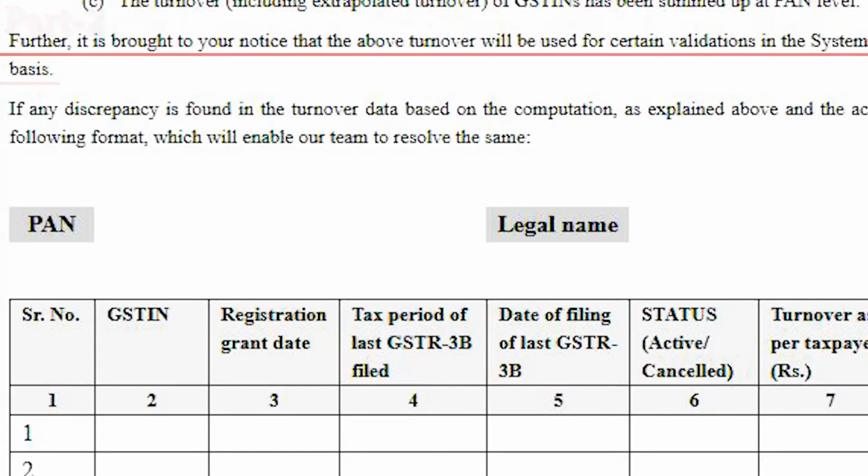Moreover, a registered taxpayer can also use this calculation of turnover for reporting interest on delayed payment in Table 5.1 of GSTR 3B or payment through Form DRC-03 in certain cases on account of late filing of return.